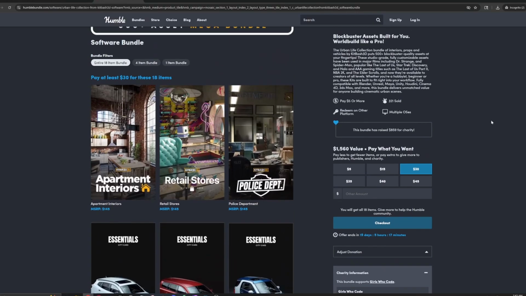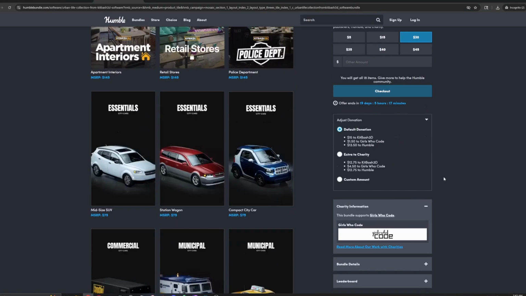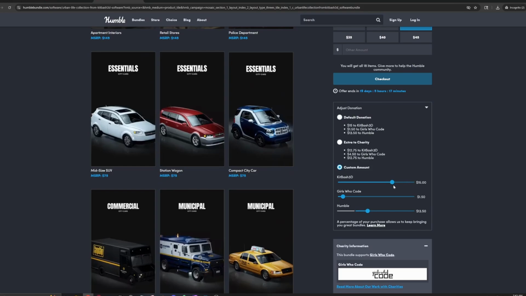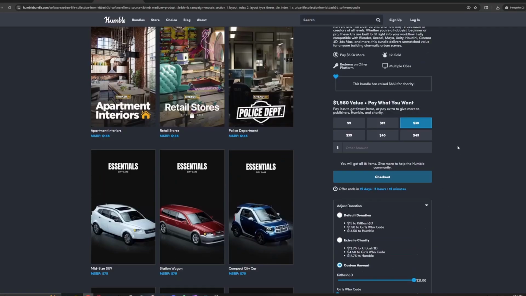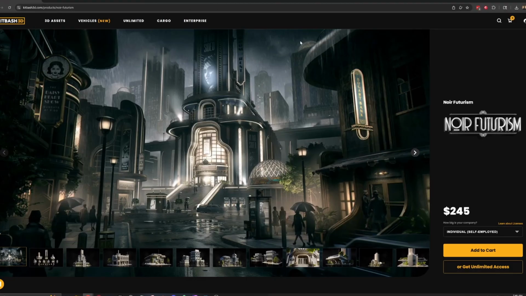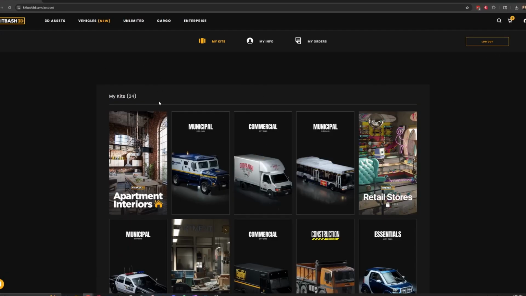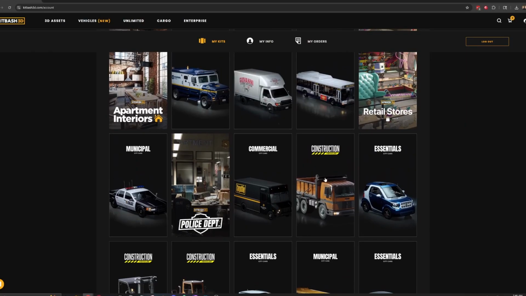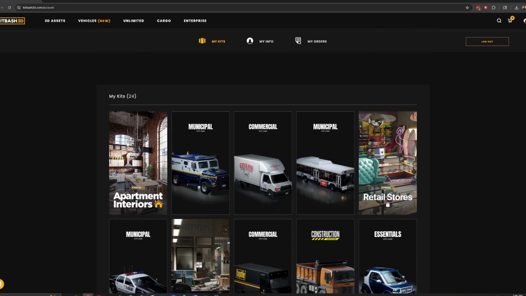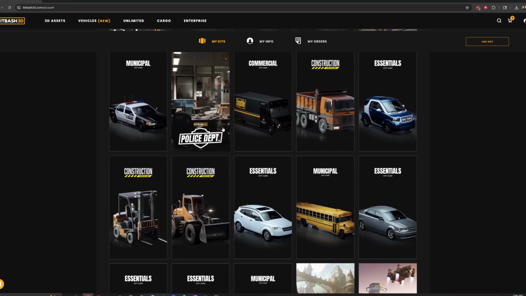So whenever you go and you check out, you can also specify if you want to give more or less to the creator, to the cause, to the charity that the money goes to, more to Humble. So you can always specify that. So we can go and look at my kits. You'll see I was able to unlock all the kits, which includes all of those cars, the apartment interiors, retail stores, the police department.